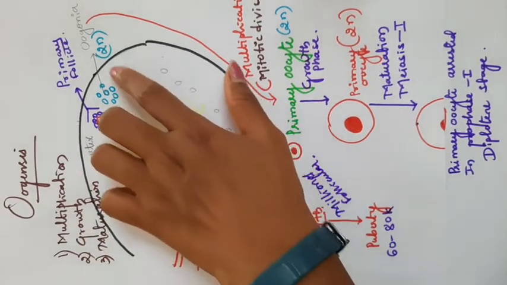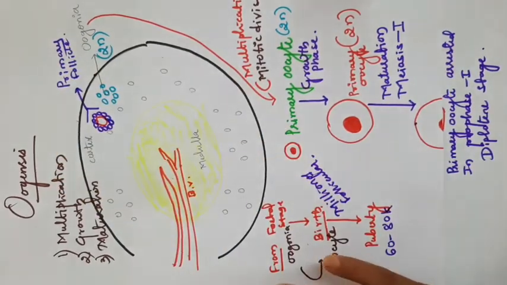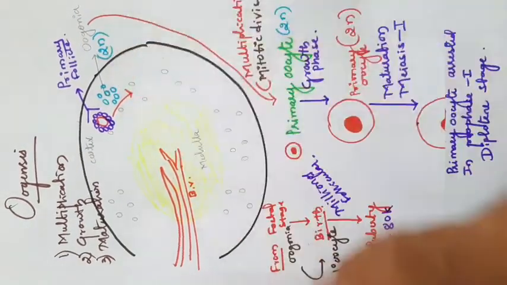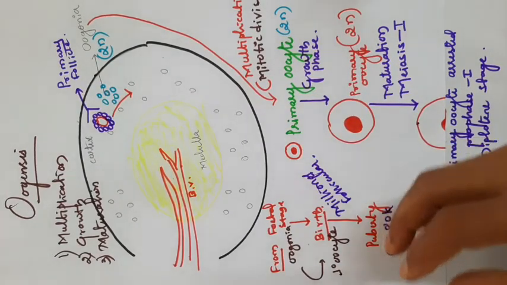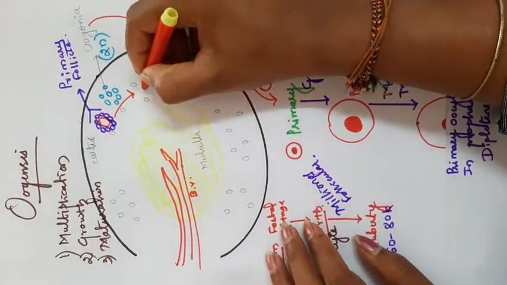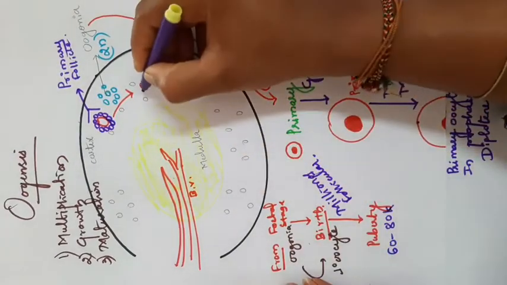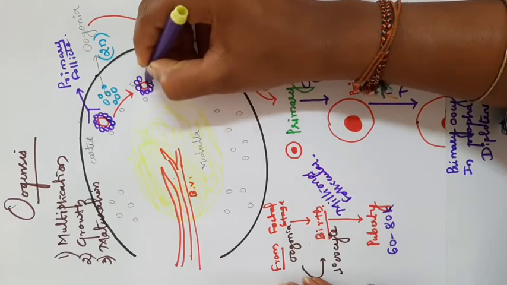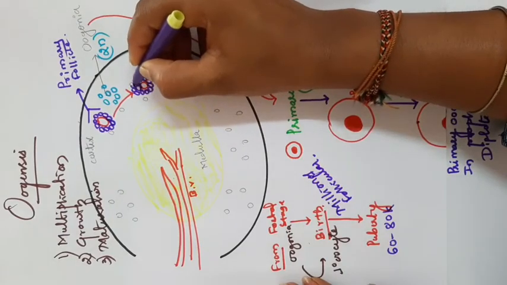Here we know that the primary oocyte gets surrounded by the primary follicle. Then that primary follicle again gets surrounded by multiple layers of granulosa cells. Again I will draw, this is the primary oocyte, it gets surrounded by multiple layers of granulosa cells.